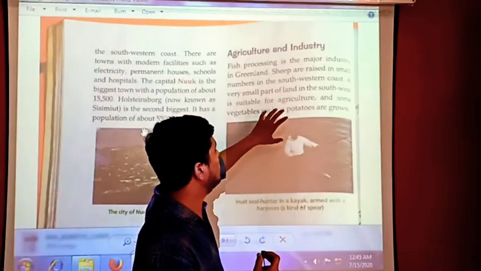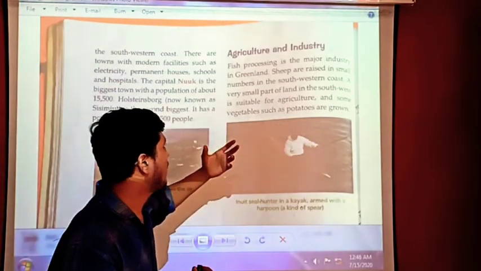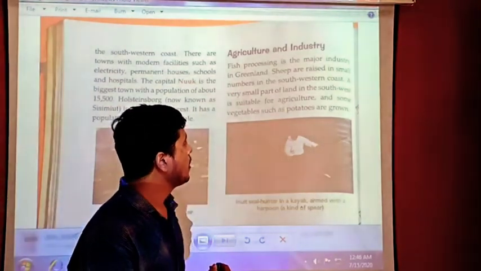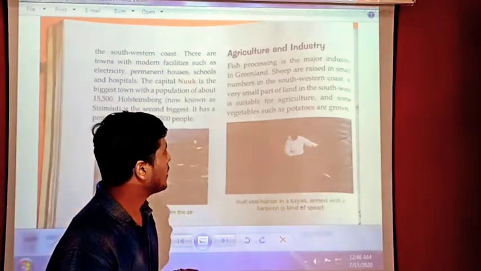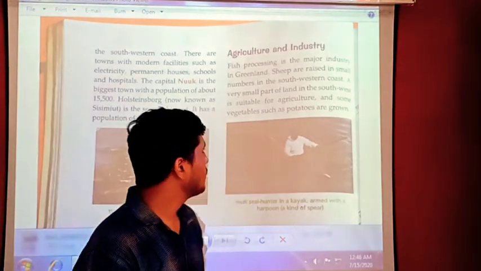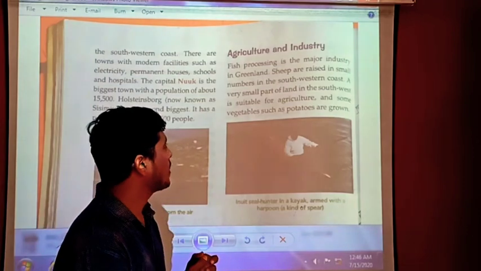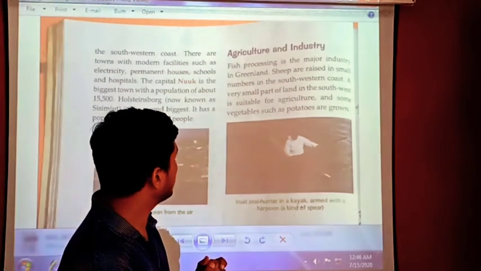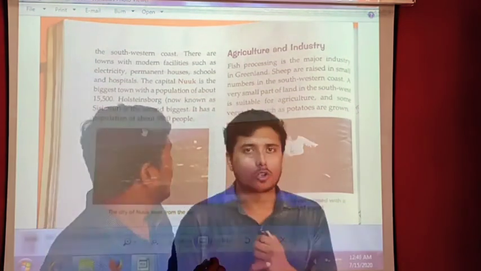Only a very small amount of land is suitable for agriculture, and some vegetables such as potatoes are grown. Only a few kinds of vegetables can be seen there. This is all about Greenland.